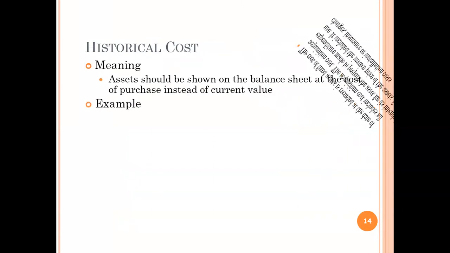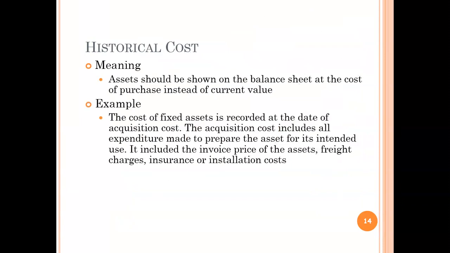Now, I will go to the historical cost concept. What do you mean by this? Assets should be shown on the balance sheet at the cost of purchase instead of current value. The market value won't be considered while recording the asset value in the balance sheet. The best example is the cost of fixed assets like land and buildings, plant and machinery, furniture and fittings. All these are recorded at the date of acquisition cost.